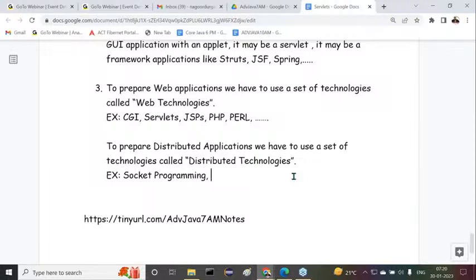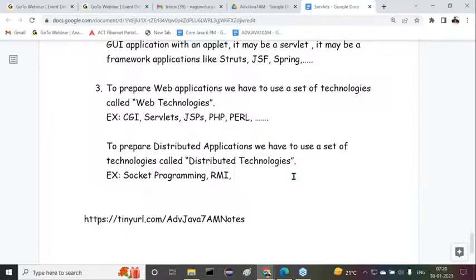In the extension of socket programming, I gave another technology, remote method invocation, RMI.